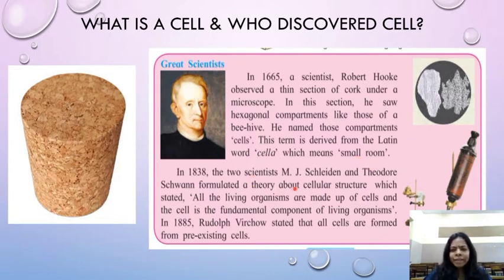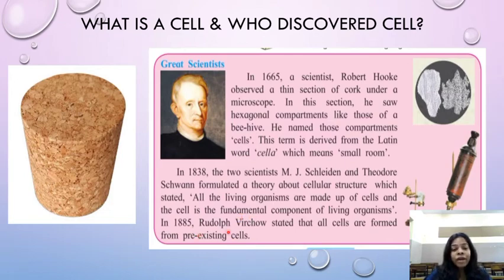After that, there were many other scientists, M.J. Schleiden, Theodore Schwann. They all also gave more theories, more meanings to this word cell. All the living things, all the living organisms are made up of cells, and the cell is the fundamental component of living organism. The cell is the fundamental structural functional unit of a living thing.